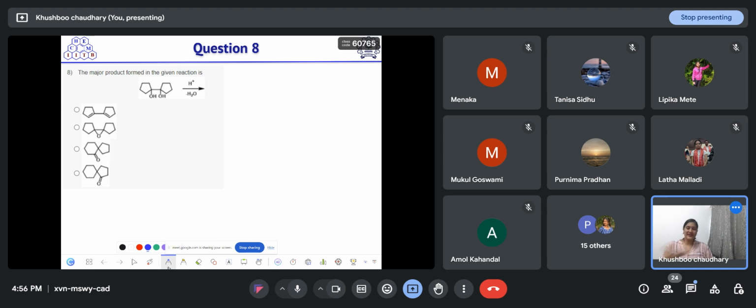Try to write the mechanism, push the arrows and try to find out. I'm giving you a hint. This is the pinacol pinacolone rearrangement.